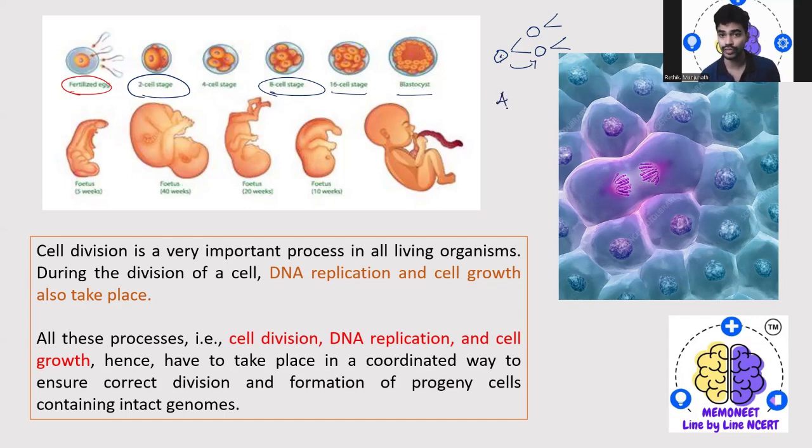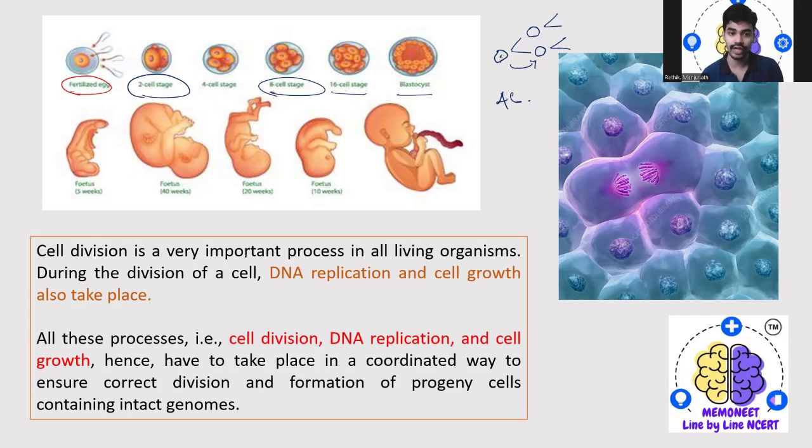How many chromosomes do we have? 46 chromosomes, where 44 are autosomes and 2 are sex chromosomes. So is the 46 chromosome set going to transfer to the next cell immediately? All these questions come to our mind. So to tackle them, this chapter plays a very important role. To know exactly what cell division and cell cycle are, and what processes and events occur in different phases of the cell cycle, this chapter is very important.